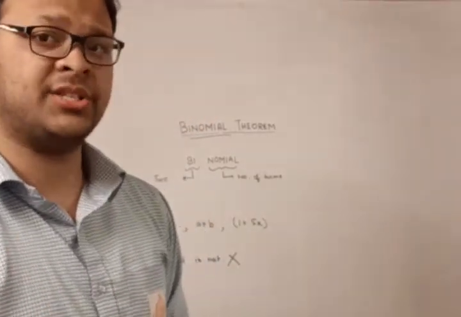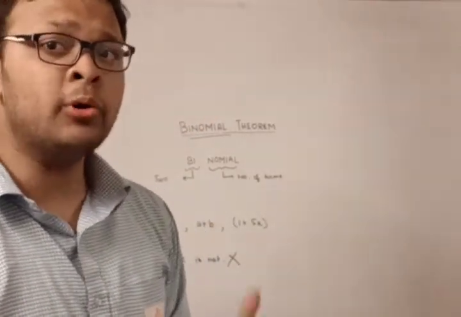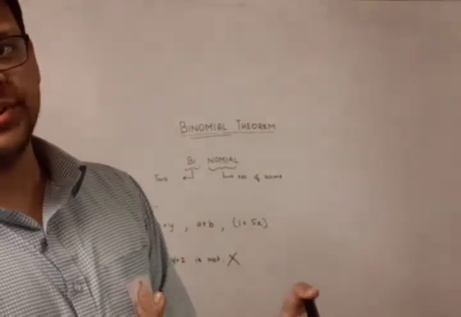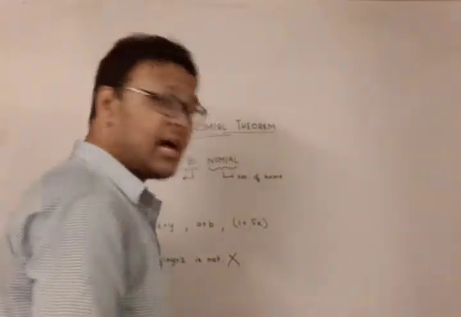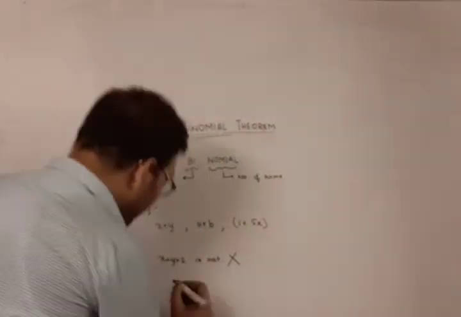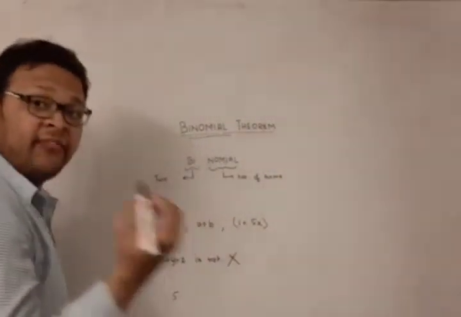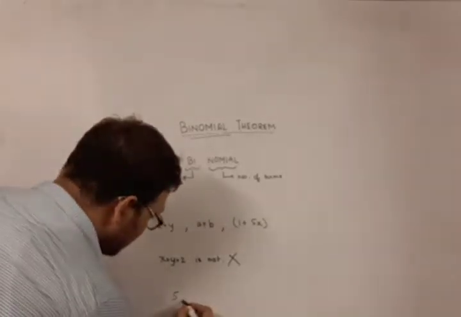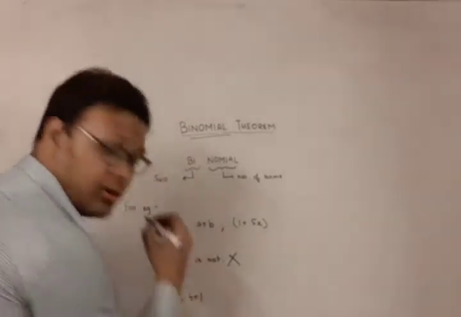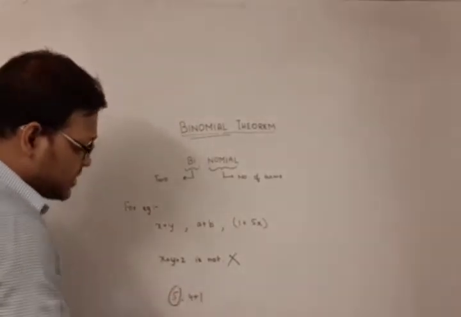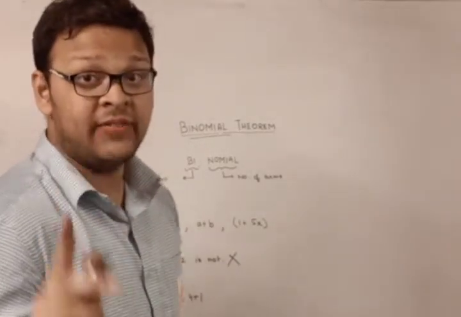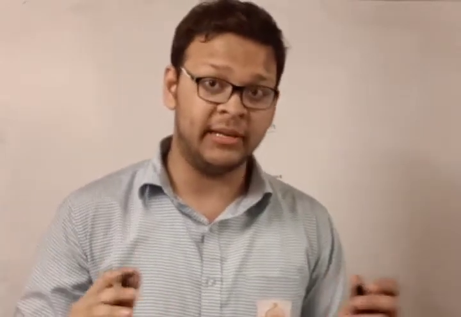Now a natural question might come to your mind. What about a constant? Suppose I take a real constant. Can I say that is a binomial expression? You can always argue with me. Let's say I take for example 5, and 5 you can write as 4 plus 1. So you can say that 5 is a binomial expression. No, 5 is not a binomial expression. So let me tell you why.